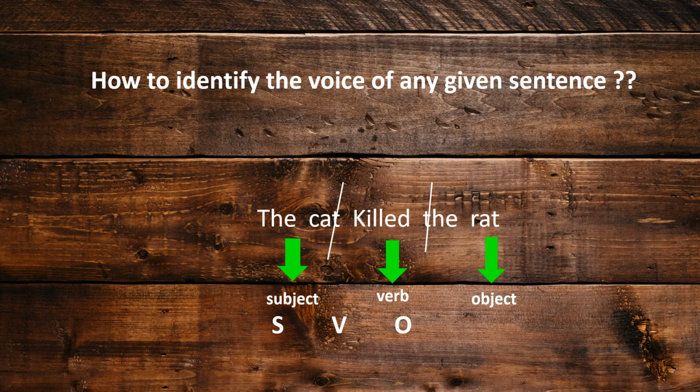Let's take a very simple example. The cat killed the rat. Now, first of all, we need to check whether it follows the sentence pattern. Does it have a subject? Yes. The cat is the subject. Does it have a verb? Yes. Killed, the verb is killed. Object, the rat. So now you're going to identify.